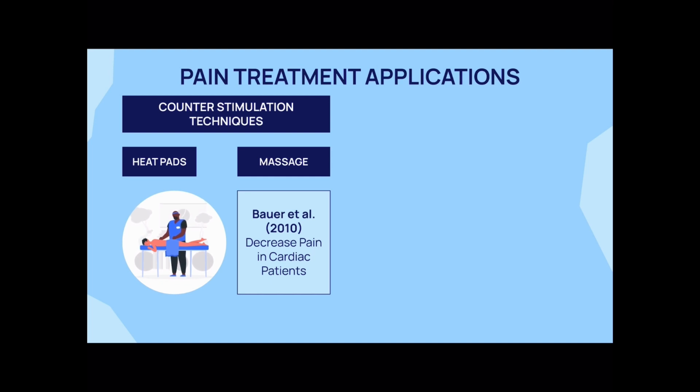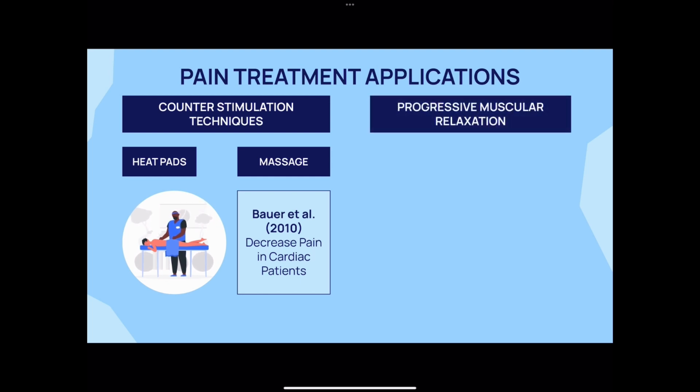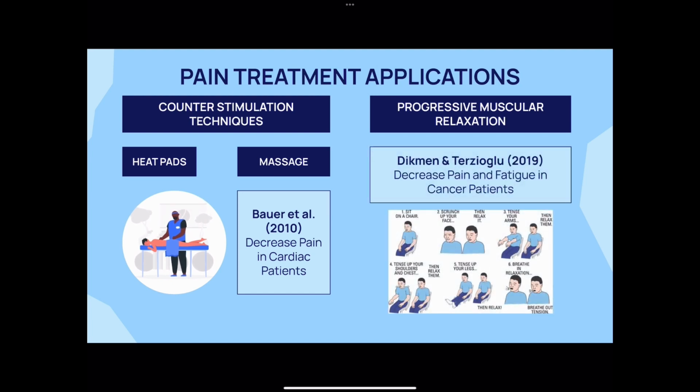Heat application is generally recommended already by doctors for minor injuries such as sprains and for chronic pain management. However, the gate control theory provides a psychological framework for why these techniques may be useful. A similar technique could be the use of progressive muscular relaxation exercises. These exercises involve the gradual tensing and untensing of muscle groups. In fact, in a study completed in 2019, they found that muscle relaxation treatments decreased pain severity and fatigue for